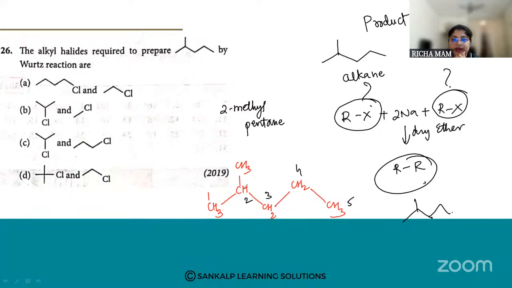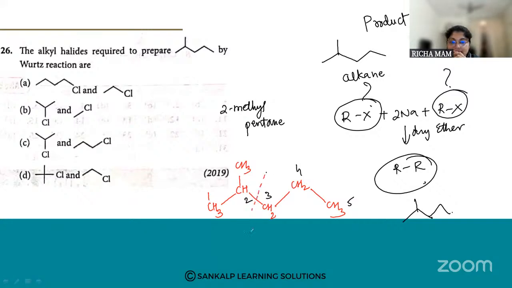What do I have to do at this position? In Wurtz reaction, what are you going to get? You can see that it is not a symmetrical alkane, because here there is no methyl group. So both the alkyl halides are not the same. They are unsymmetrical alkyl halides.